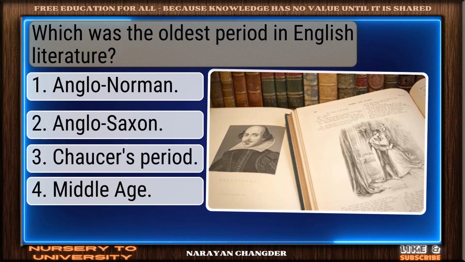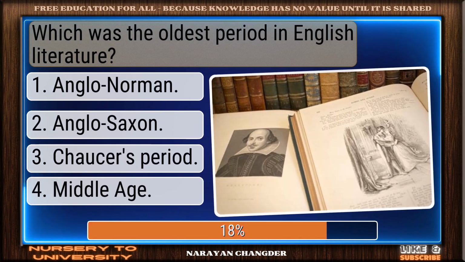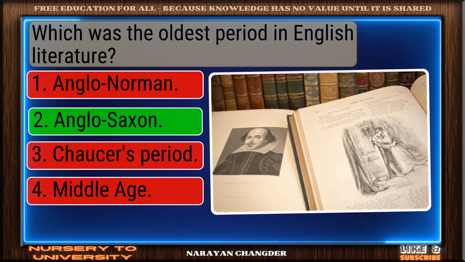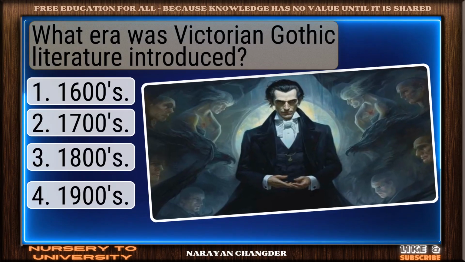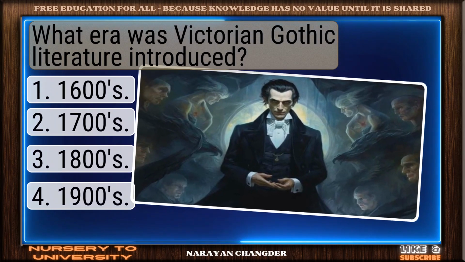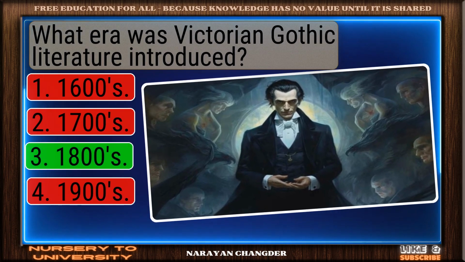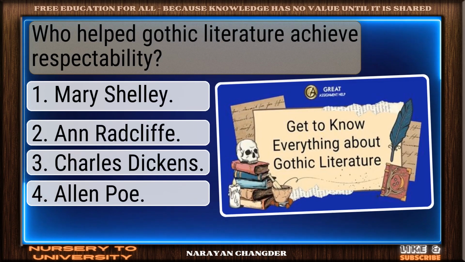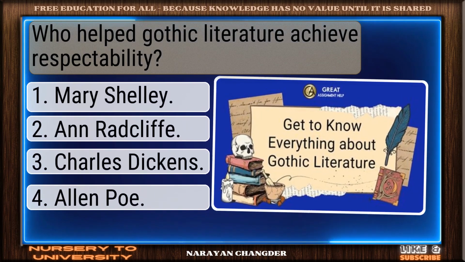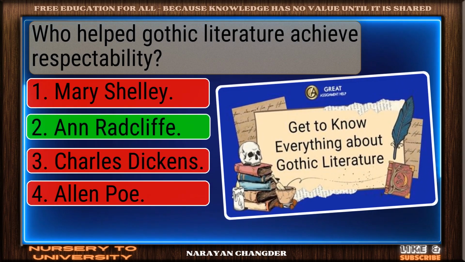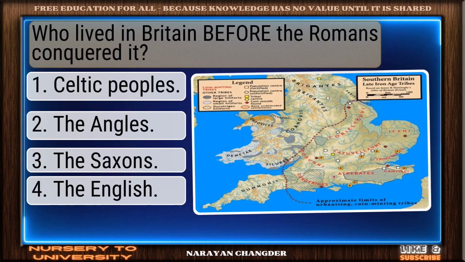Which was the oldest period in English literature? You got it. Anglo-Saxon fits. What era was Victorian Gothic literature introduced? Exactly. 1800s makes sense. Who helped Gothic literature achieve respectability? Clear logic. Anne Radcliffe is sound.